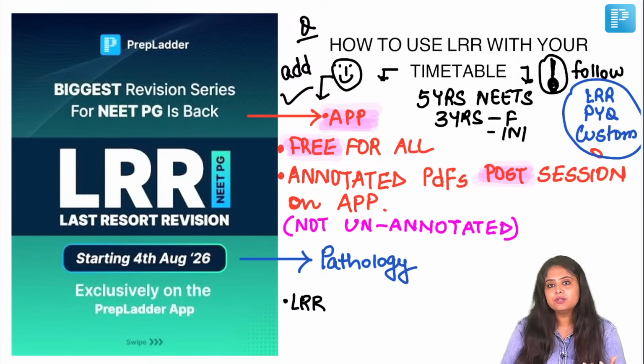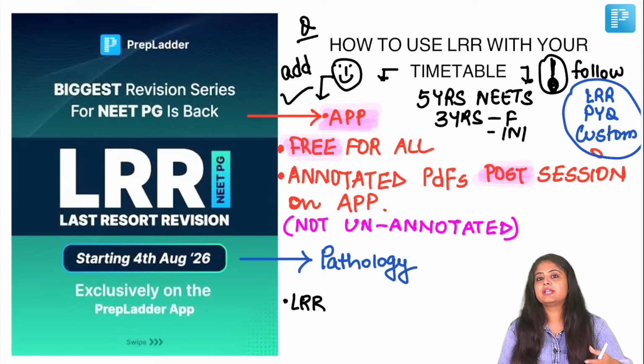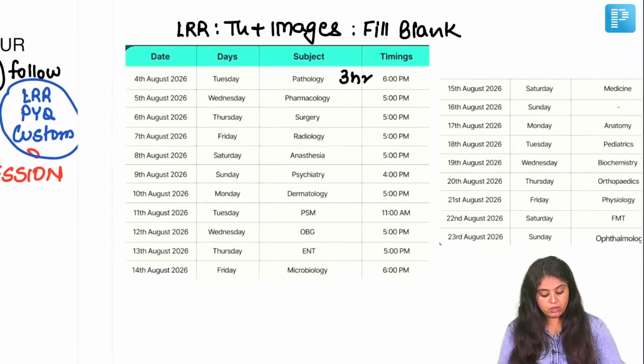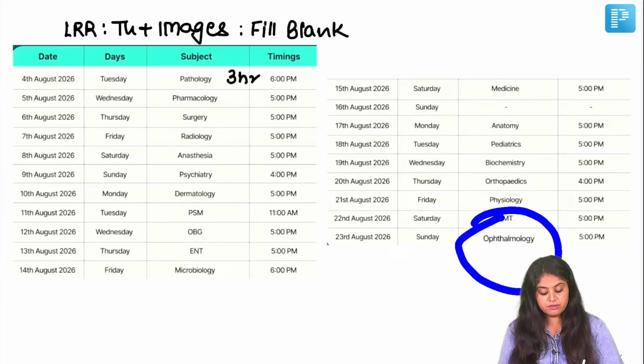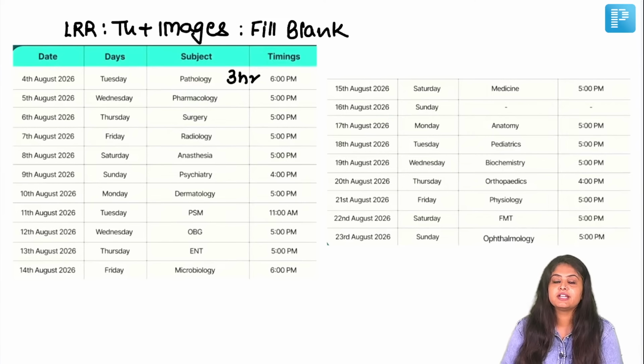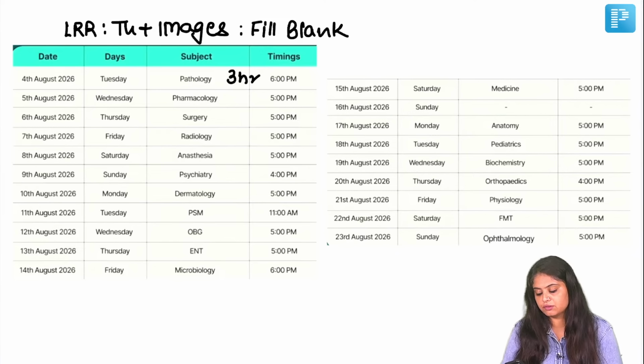But then what you can do is that once the session is over and the PDF is uploaded, you just scan through it in like 15 minutes. That's it. And you just see, is there any extra point that the faculty has added which was not there in my previous LRR? If yes, then maybe you can. For some clinical subjects, like I believe for ophthalmology, sir tends to include a few video-based questions always, right? So maybe those are the LRRs you can watch again over here. Again, scan through the PDF and decide whether you want to watch them. Otherwise, you can stick to the previous one also.